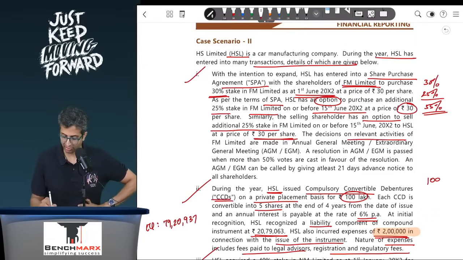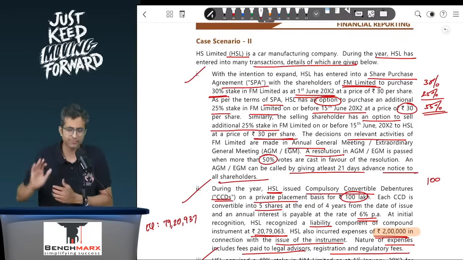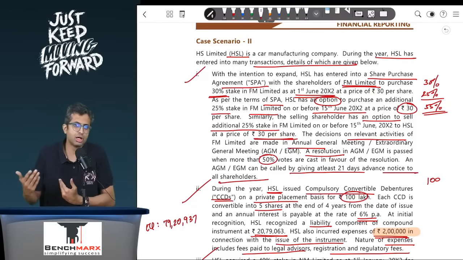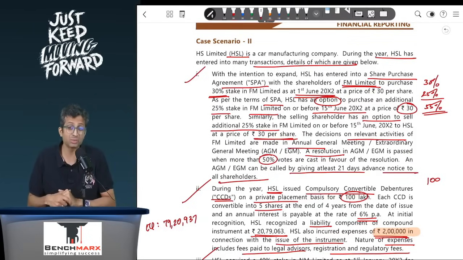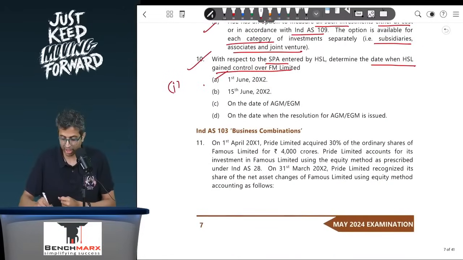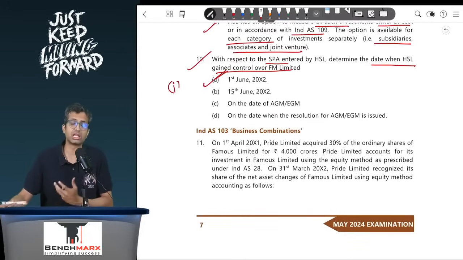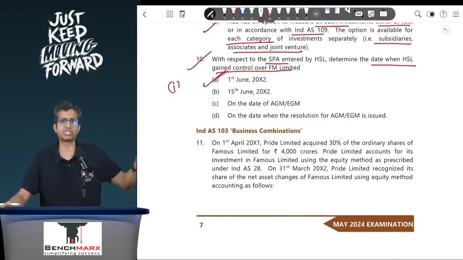The decisions on relevant activities are to be made in the AGM or EGM. A resolution for AGM or EGM to be passed needs 50% votes, and they can be done by giving at least 21 days notice to all the shareholders. So if any new decision has to be passed, it is at least 21 days away. So this 25%, which gives me substantive rights, will give me the current ability to direct activities probably from 1st of June itself, and hence your answer should be sub point A, that is 1st of June. I don't really need to wait till 15th of June to say that I can direct the relevant activities from then. From now itself, I have the rights which are substantive in nature, which give me the ability to direct, and hence this should be taken into consideration.